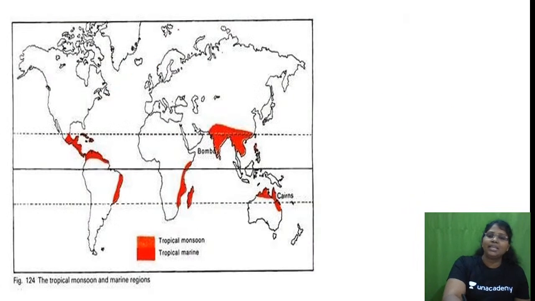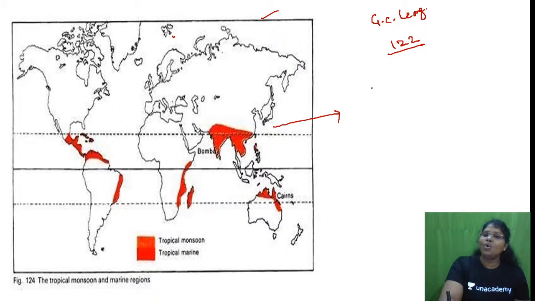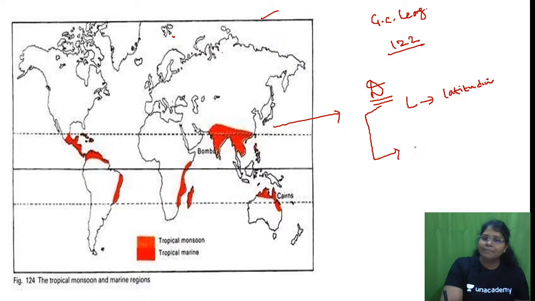Now take page number 122 in the GC Leong book. Can you see this figure? This figure represents our first code, distribution. Under distribution, we'll be discussing L, the latitudinal extent. What is the latitudinal extent of tropical monsoon? And P, which places does it come under?